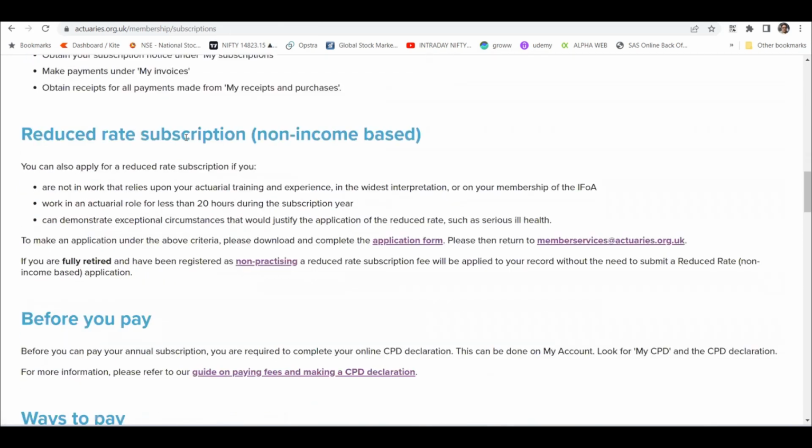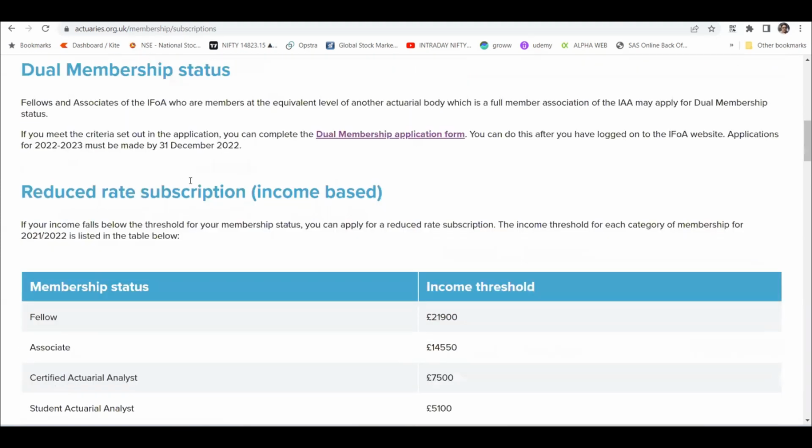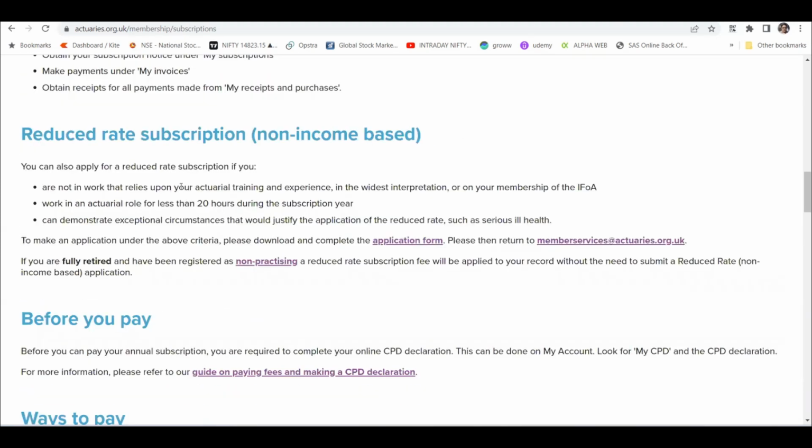Once again, reduced rate subscription, non-income based, right? This is not based on income; the earlier one was based on income. But non-income based is for if you are not in work, and that relies upon actual training and experience.